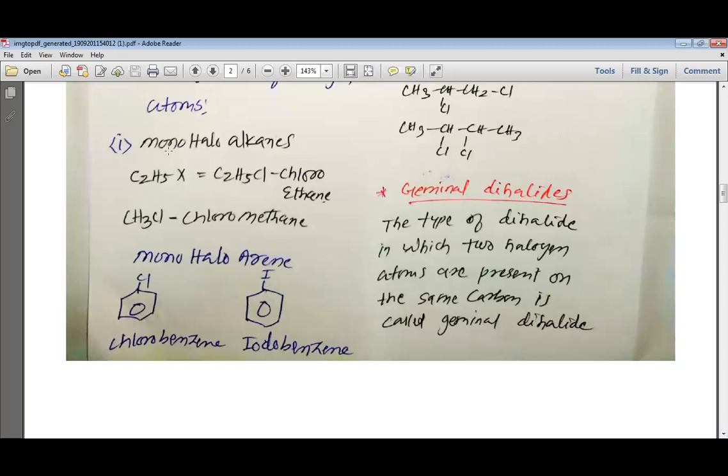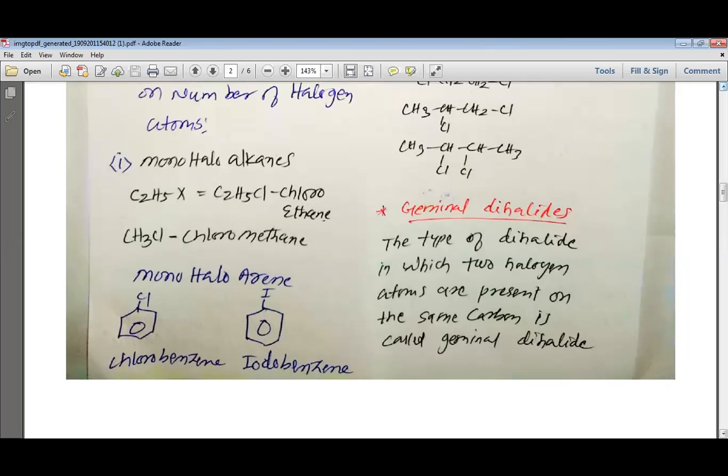monohaloalkanes. Mono means one, halo means halogen. So those alkanes which are having one halogen atom are known as the monohaloalkanes. The examples are C2H5X, or we can say C2H5Cl, which is known as chloroethane. CH3Cl is also known as chloromethane. You can even have chlorobenzene or iodobenzene, which are the monohaloarenes. This is how we understand them.